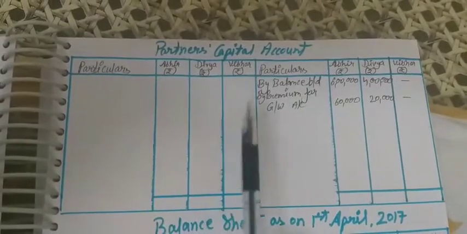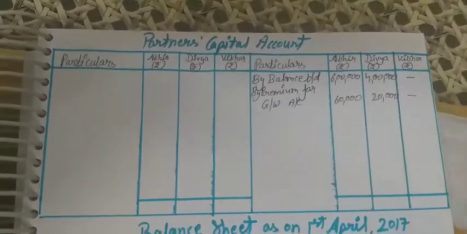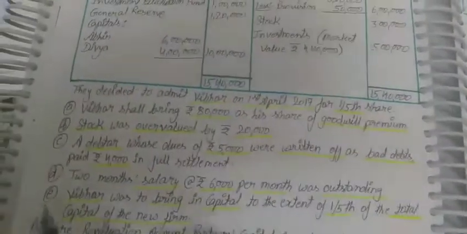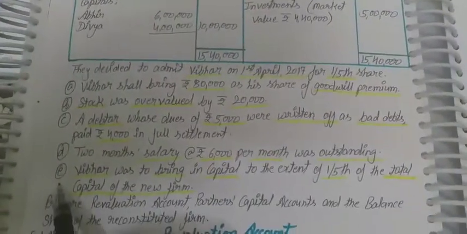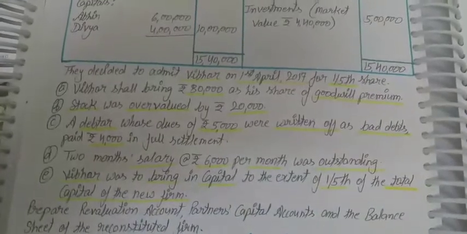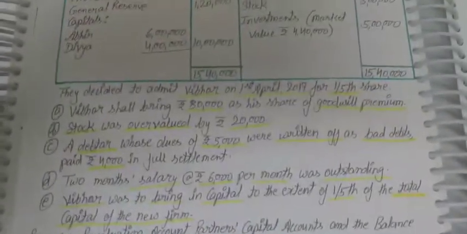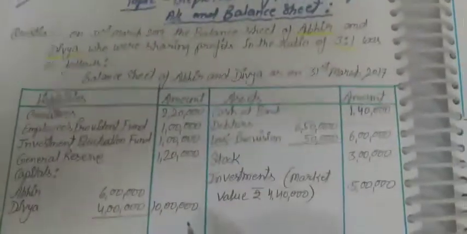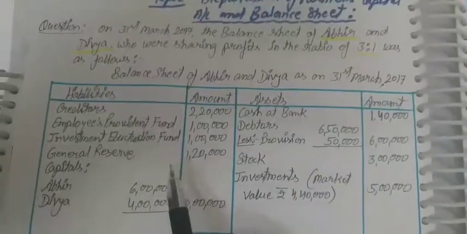According to that capital, Vibhor will bring his share of capital. So now all adjustments we have done, only the last adjustment is still left, because first we have to complete the partner capital account, and some things are there in the balance sheet which we have to distribute.